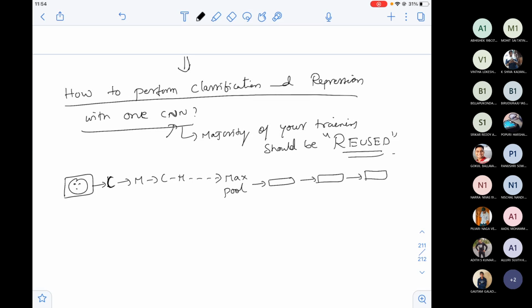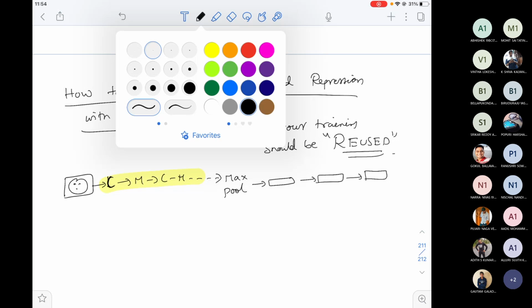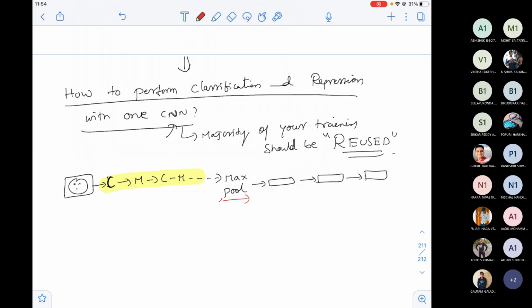I assume that this is my architecture: a sequence of convolution layer, max pooling, convolution layer, max pooling, and the last layer before the fully connected layers is max pool, and there you have fully connected layer 1, fully connected layer 2, and fully connected layer 3. Now this is my original architecture.